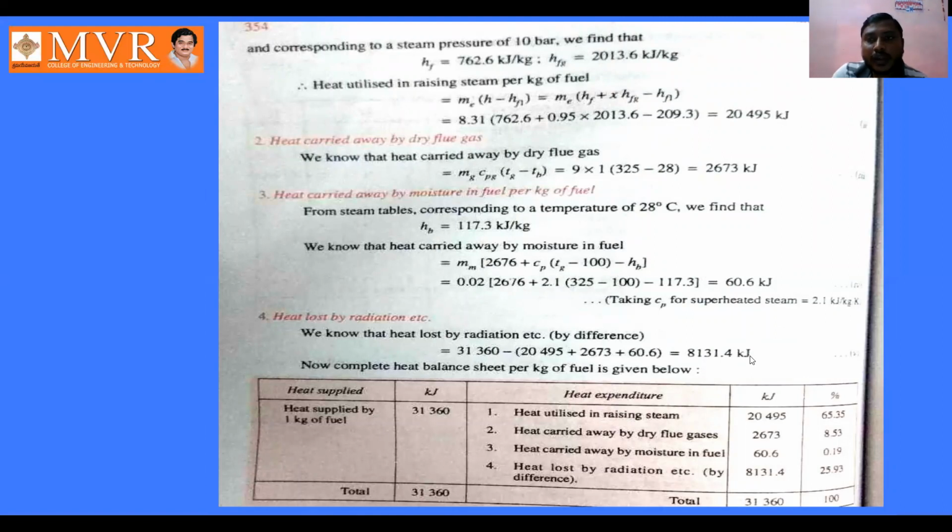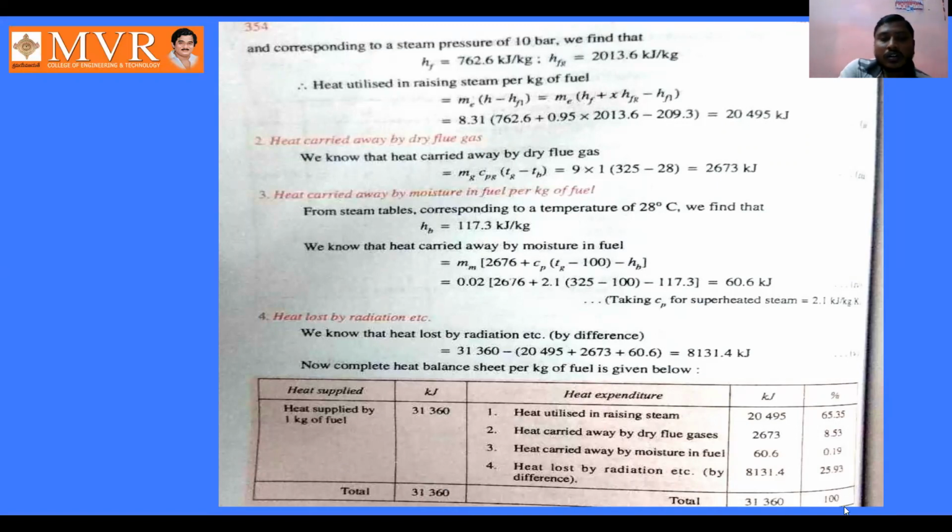Hence we have made a heat balance sheet. The heat supplied by 1 kg of fuel is 31360. The heat expenditures are the heat utilized in raising steam, heat carried away by dry flue gases, heat carried away by moisture in fuel per kg, and heat lost by radiation. By using all these four, we have substituted the values, and we have got 31,360, and the percentages are 65.35, 8.53, 0.19, 25.9.